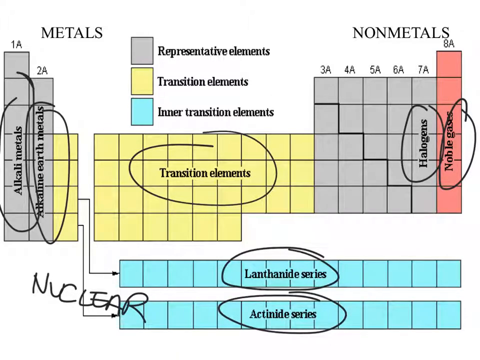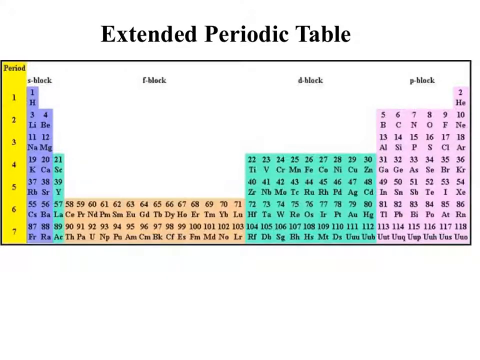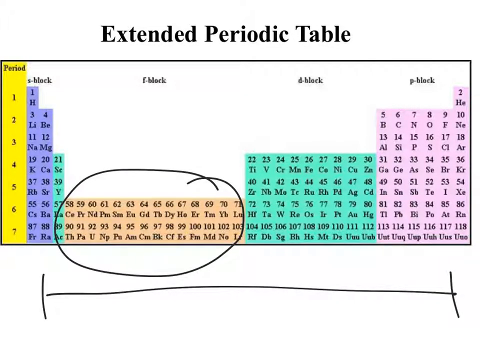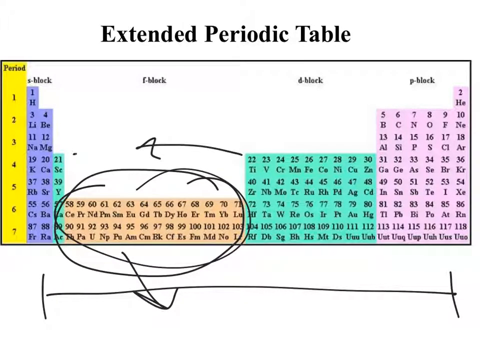By the way, the reason that we pull out the actinides and lanthanides is because it just makes the periodic table a little bit more condensed. If you put these guys back into the periodic table, it would stretch out like this. So there's the lanthanides and actinides put in there, and now the periodic table is a heck of a lot wider. That's why we just take them and push them off to the bottom and bring these green pieces together, all right? They're all part of the same family. Everybody's stuck together, and because of that, it makes the periodic table a little bit more condensed.